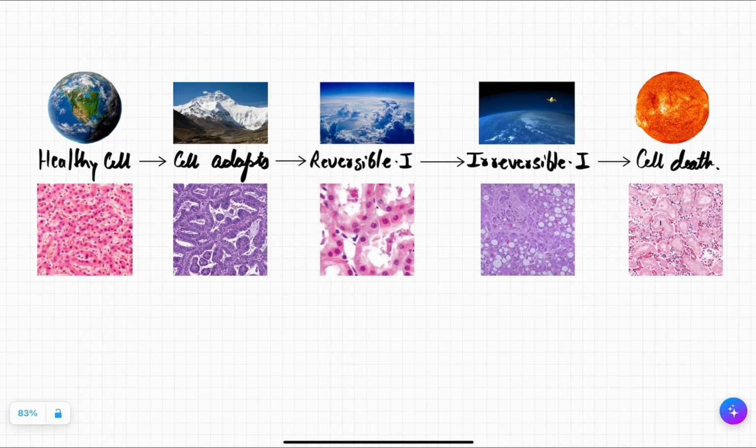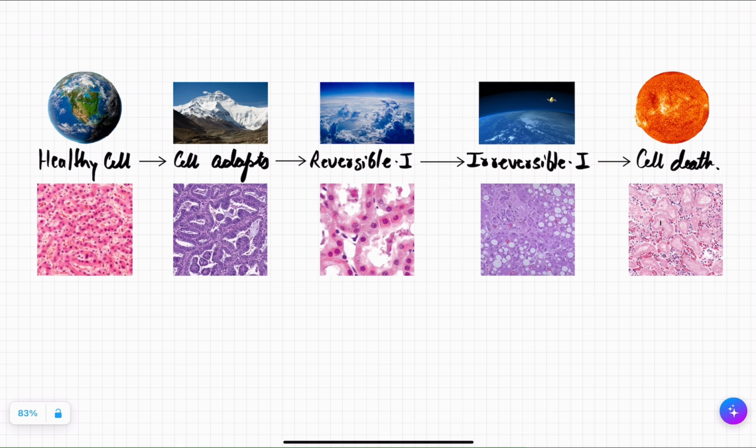So hello students, you have already studied about the healthy cell back in your high school as well as in histology. You know everything about the normal cell, how it functions, its biochemistry and cellular physiology. About cellular adaptation, we have already discussed in our previous lecture: hypertrophy, hyperplasia, metaplasia and atrophy. In this section, we will be discussing reversible cell damage and irreversible cell damage.